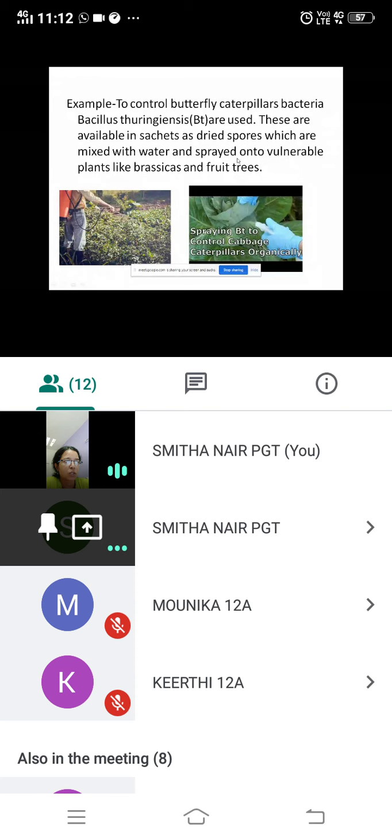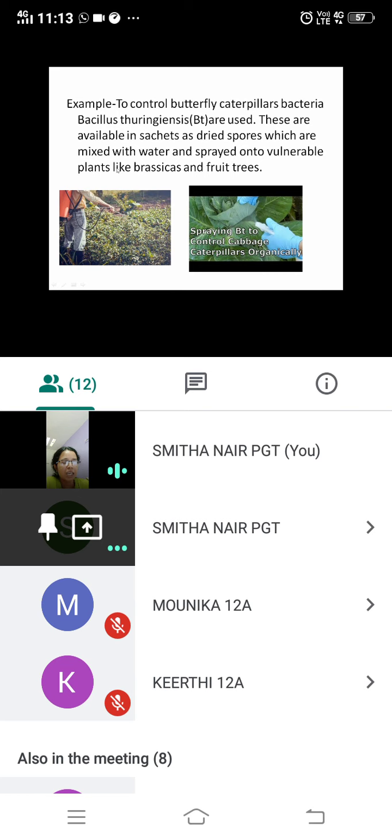Vulnerable plants means those in which there are possibilities of getting these infections. So these are mixed with water and sprayed onto plants like brassicas. Brassicas belong to the cabbage family. Okay, and fruit trees. So when this bacteria, which is available as spores, is mixed with water, it is sprayed here. You can see how it is sprayed. And when it is sprayed, these caterpillars will not be able to cause harm to these brassicas or fruit trees. So this is an example of a biocontrol method.